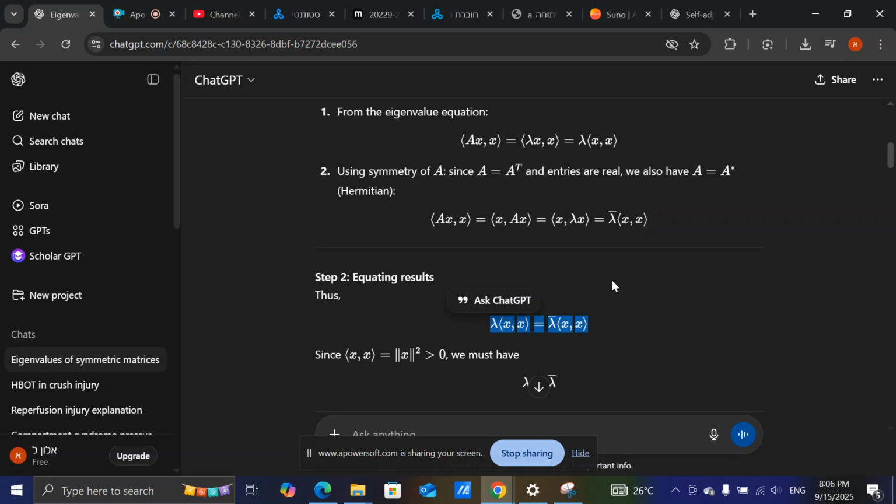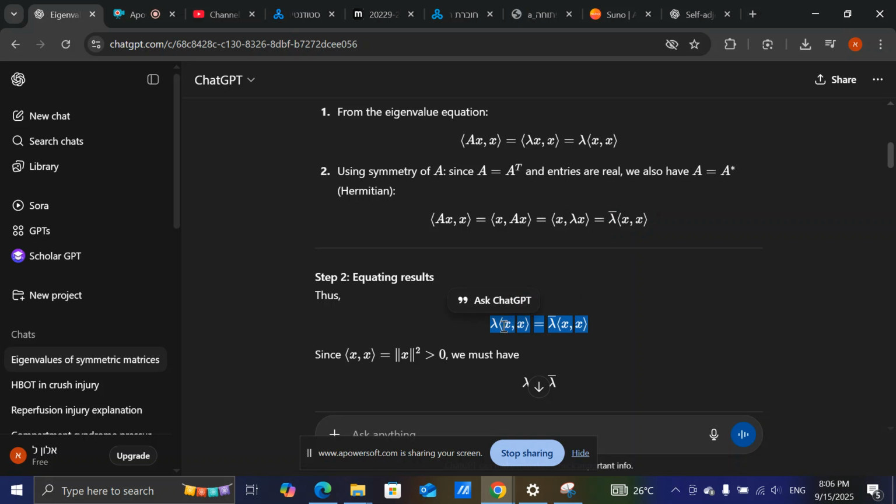Remember that we are talking about an eigenvector, and a norm is defined by the inner product of the vector with itself. The norm is always greater or equal to 0, and it equals 0 only when the vector is 0. Now we're talking about eigenvectors x, but by definition, eigenvectors are not 0.